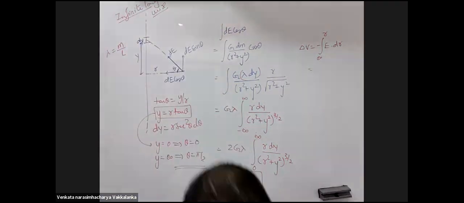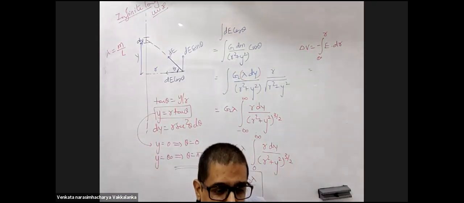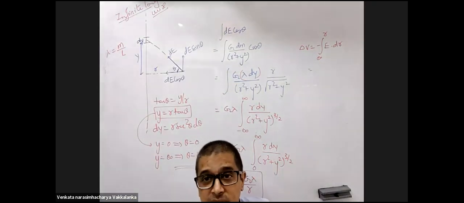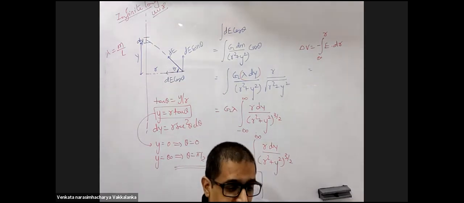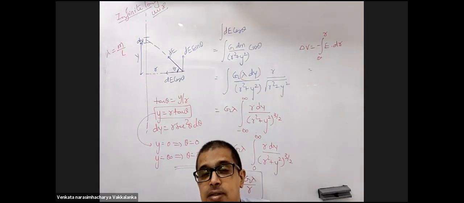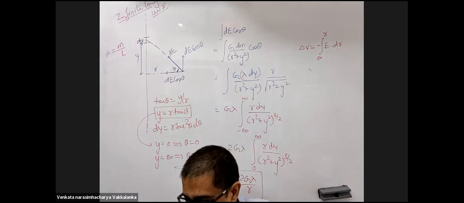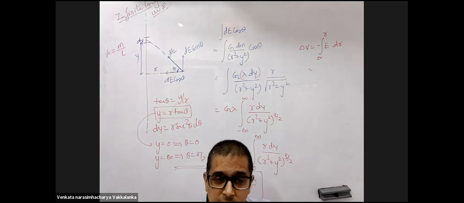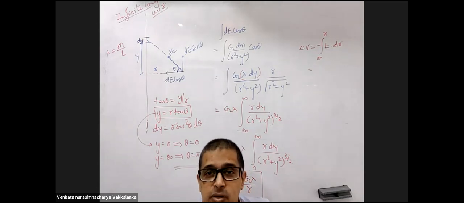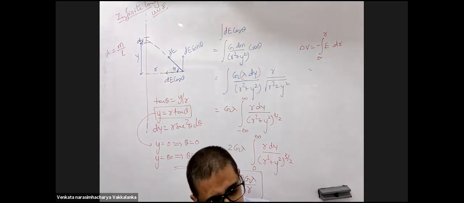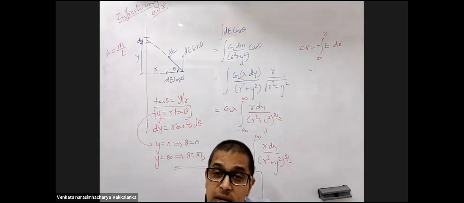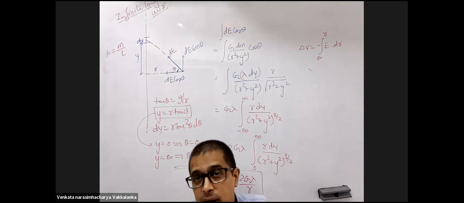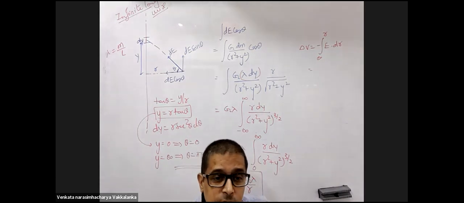No homework for today. Try to read Halliday-Resnick-Krane for gravitation. Next class you will receive homework. Read complete gravitation, Halliday-Resnick-Krane पूरा gravitation पढ़ लो. Shell theorem I'll be covering, but read if possible. Read before I cover. You will have a better idea.